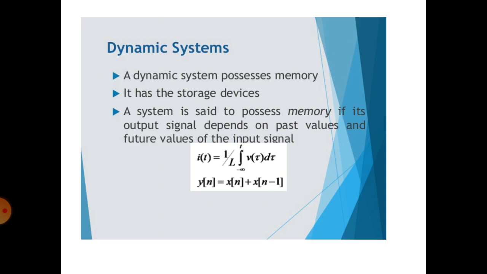Future and past values mean we need a memory. Suppose you want to store the future value and past value, then we need a storage device. So it has a memory. The dynamic system is nothing but a memory system. It has a storage device, right?